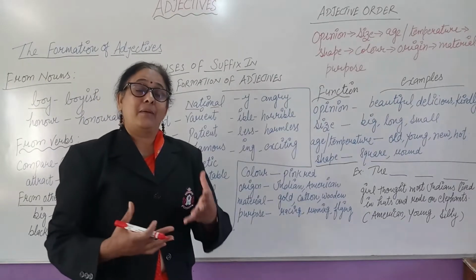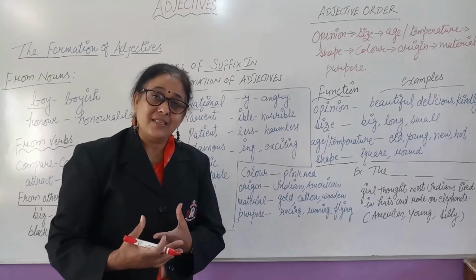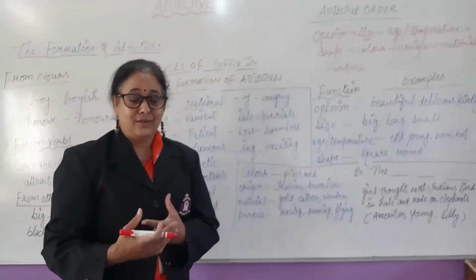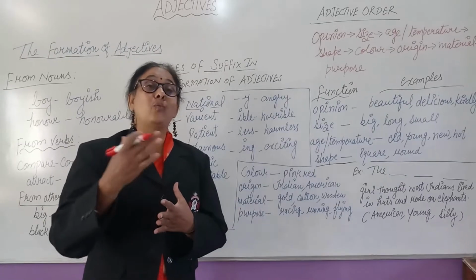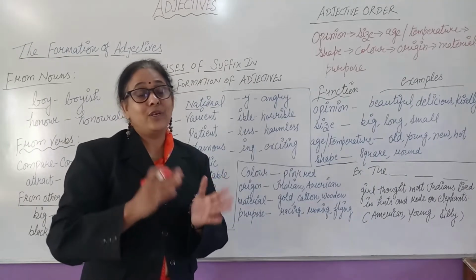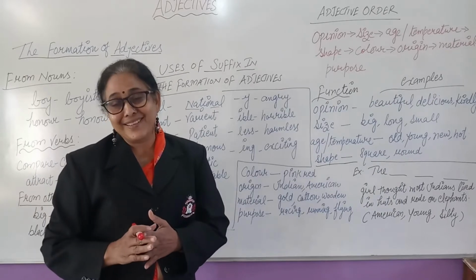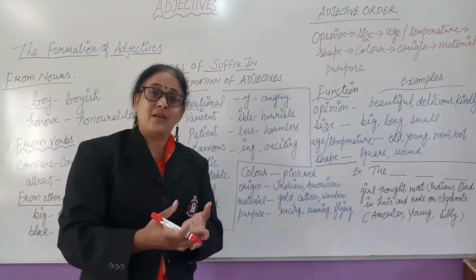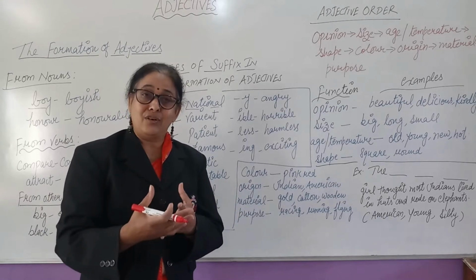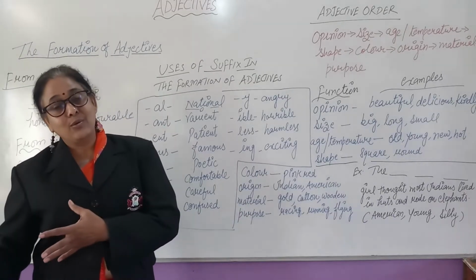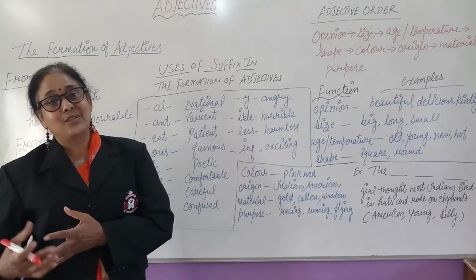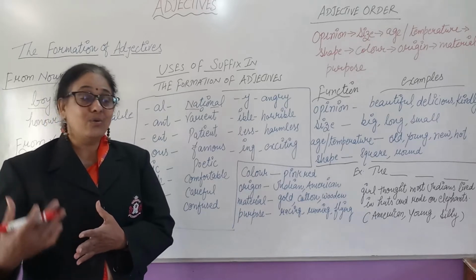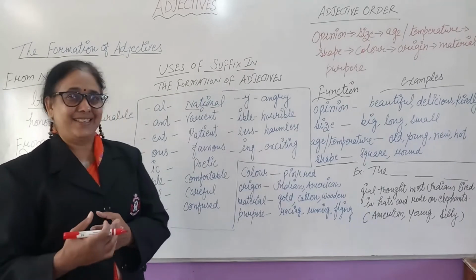Now, there can be many more adjectives in a sentence, or there may be more than one adjective in a sentence. So now, if there are more than one adjective in a sentence, in which order are they to be used? You get confused? Randomly you cannot use them. Sometimes you are using what kind first, and sometimes you are using the quantity first. Okay, so there will be great confusion. So there is one system or pattern for how to use adjectives in a sentence. What is that?